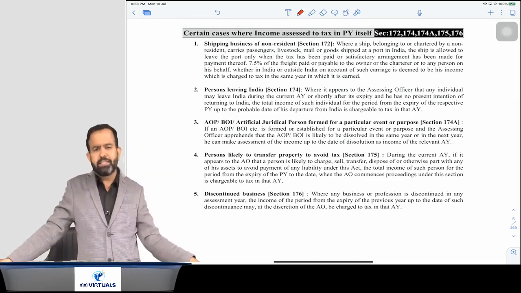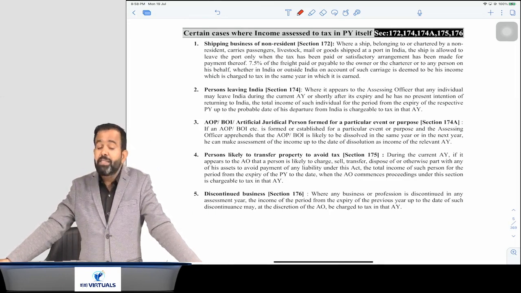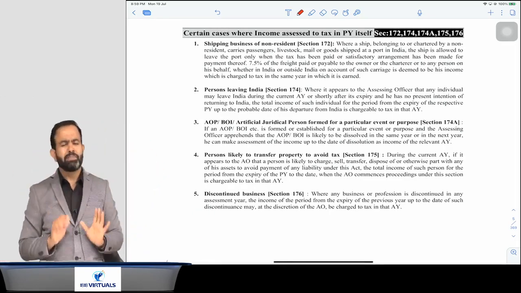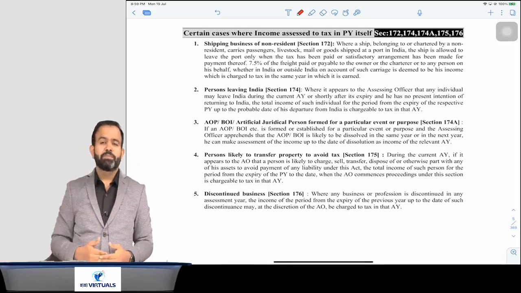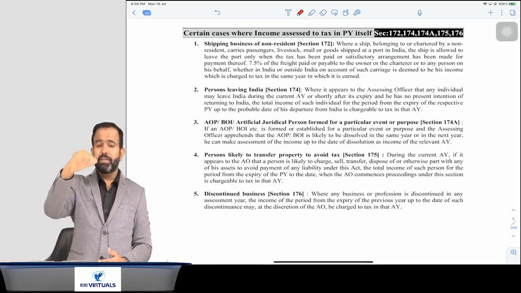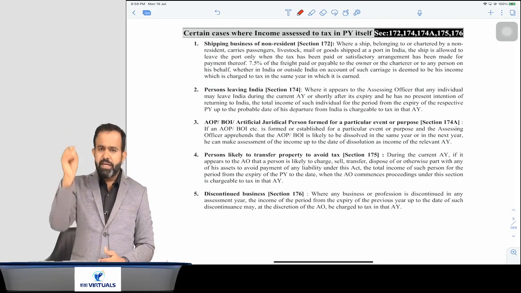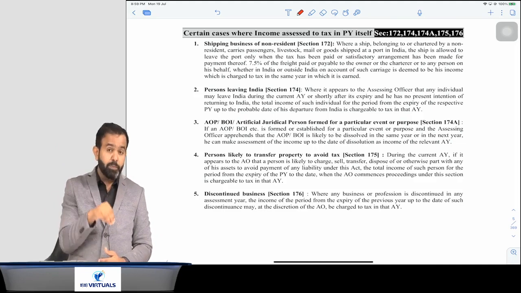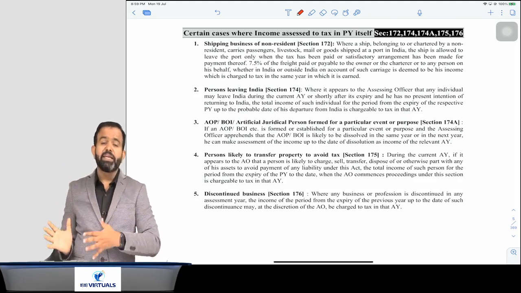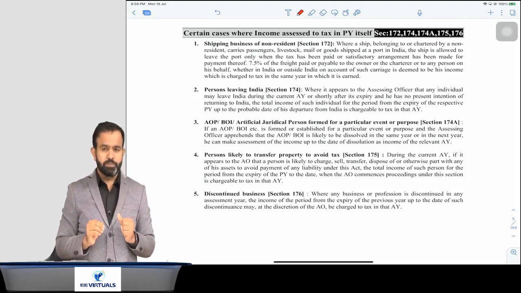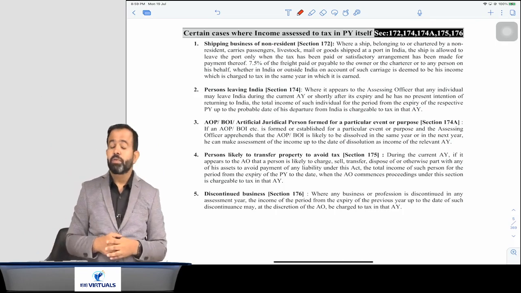First case, there is section 172. And 172 is very simple. I can take one example. Suppose there is a ship from the USA, a shipping company based in the USA. That ship just came to the Chennai port, unloaded some goods, and after that they are loading some goods onto the ship, and suppose the ship then leaves the port.